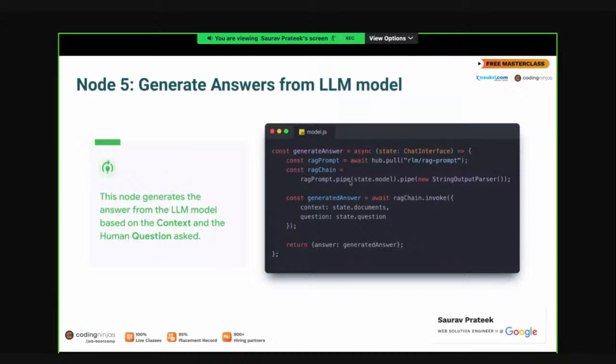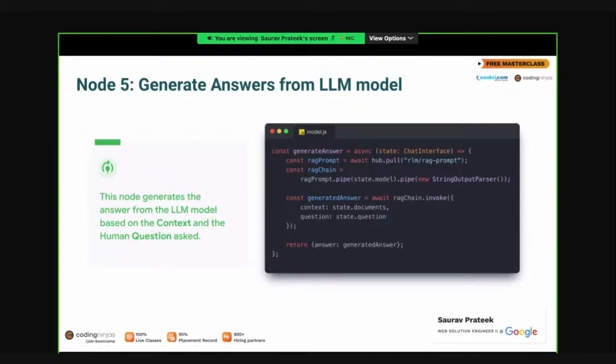Now since we have our relevant documents and we have our question, we are moving to generate the answer. We are basically sending a RAG prompt here. We are giving the context and the question to the LLM model, and we are asking it to generate the answer. In the context, we are passing the documents which we have retrieved. In the question, we have passed the question which we have asked, and by this, we are generating the answer. This is a very small node, because we have already done the heavy lifting before.